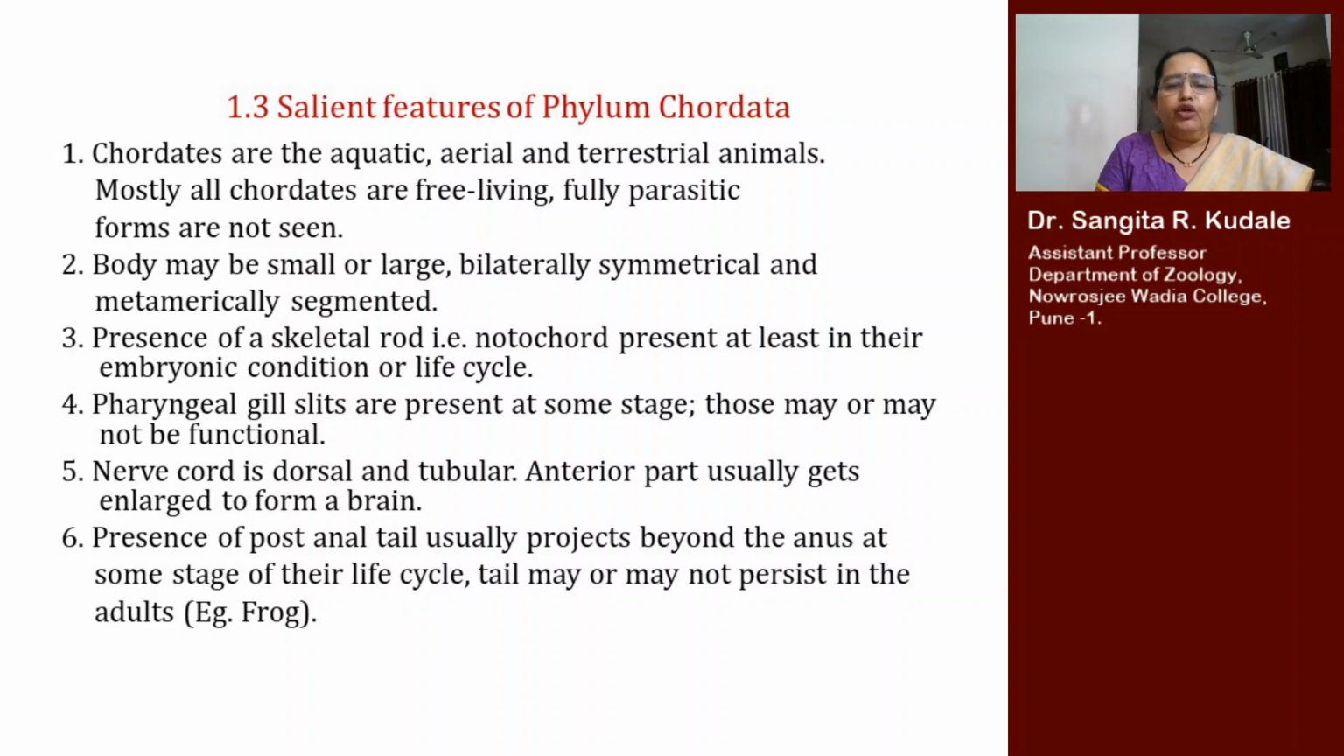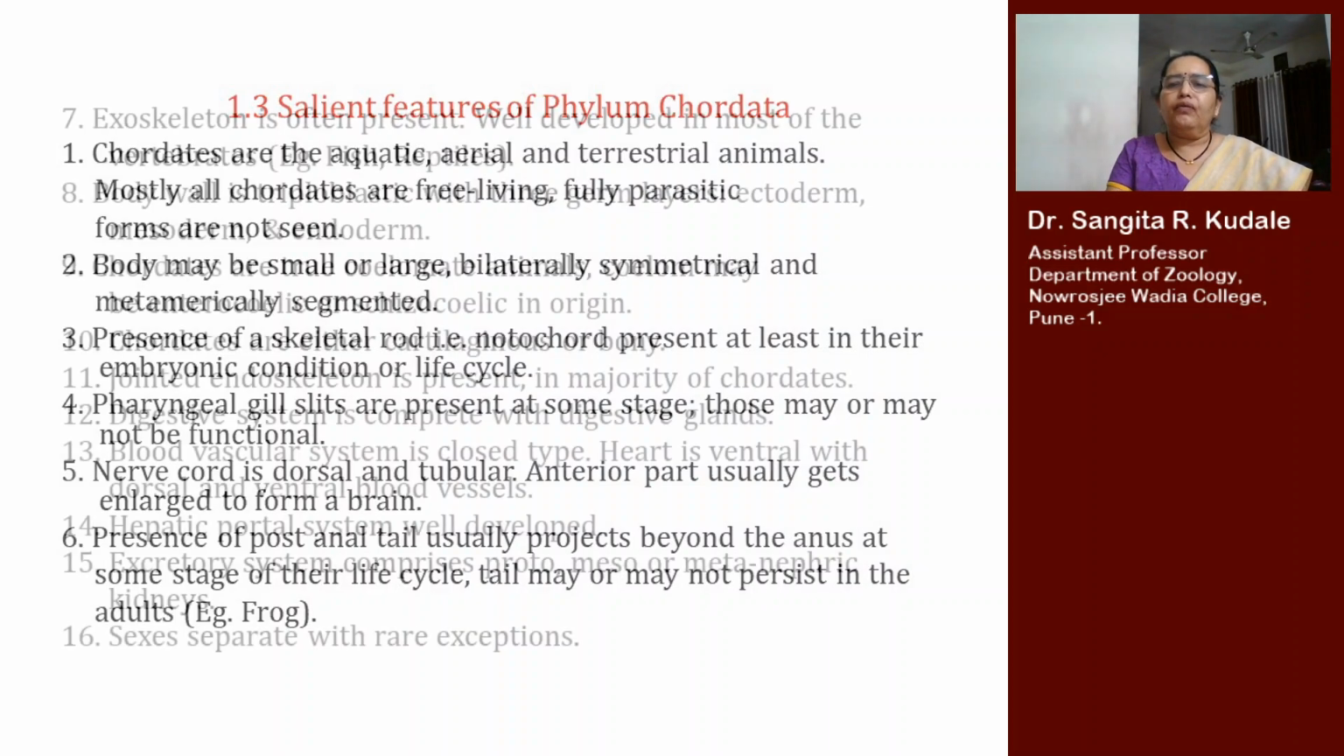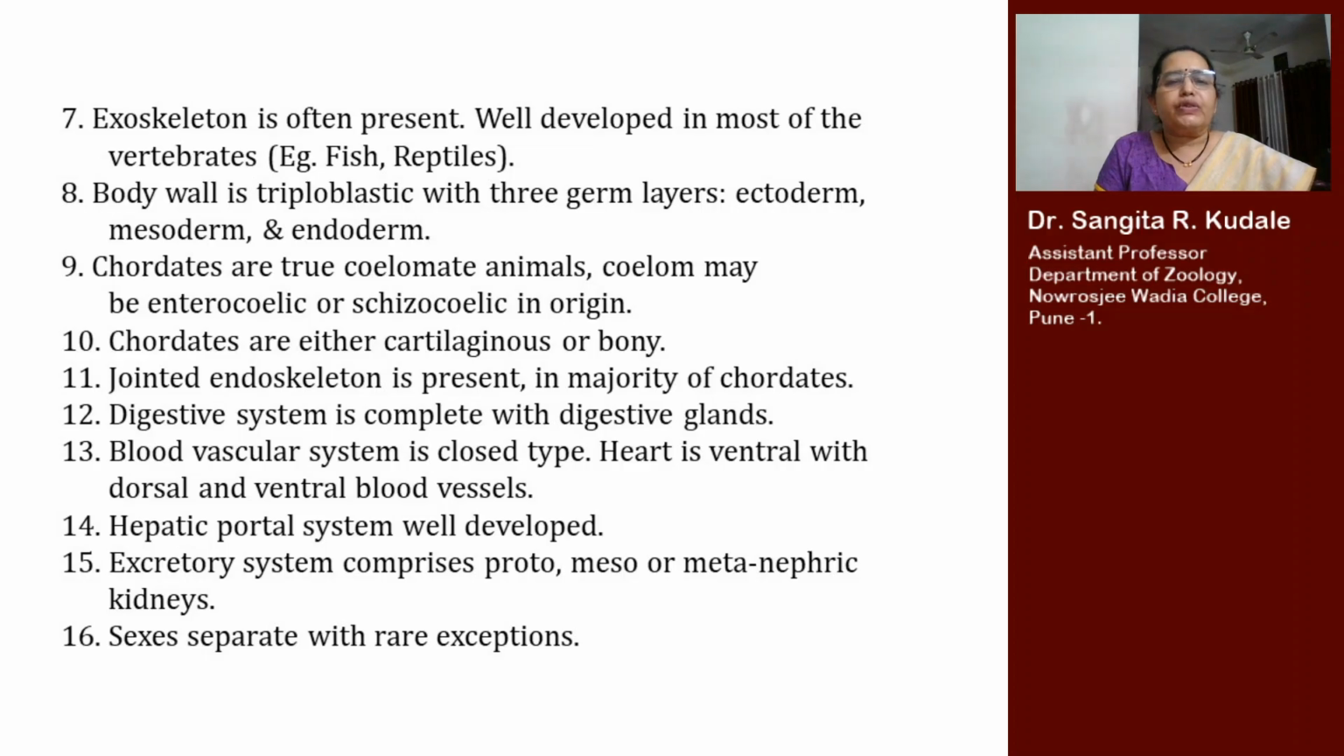Nerve cord is dorsal and tubular. Anterior part usually gets enlarged to form a brain. Presence of a post-anal tail usually projects beyond the anus at some stage of their life cycle. Tail may or may not persist in the adult, for example, frog. Exoskeleton is often present, well developed in most of the vertebrates, for example, fish and reptiles. Body is covered with scales.